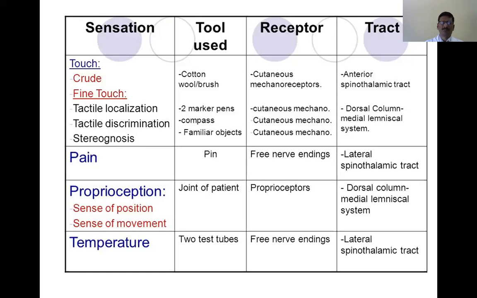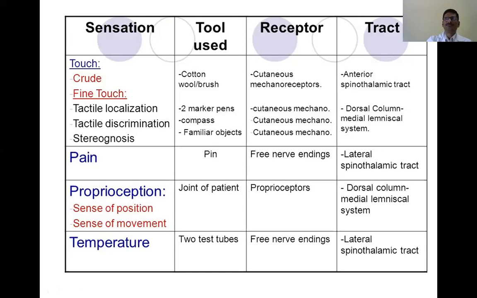We call them a muscle spindle, which is a proprioceptor or position sense receptor. Along with the muscle spindle, there are others like the Golgi tendon organs. They carry position sense, which is also carried by the dorsal column tracts.